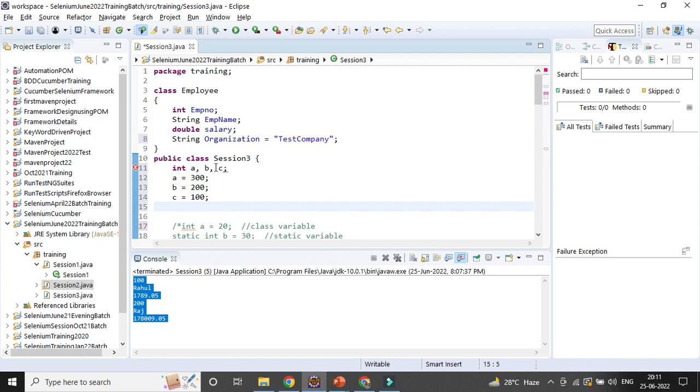Why is there an error message on integer a, b, c? Is something already there? Integer c.